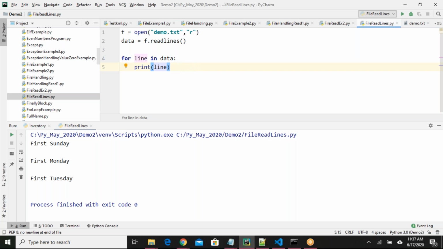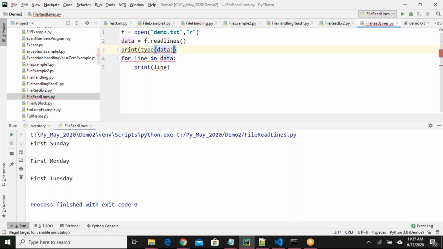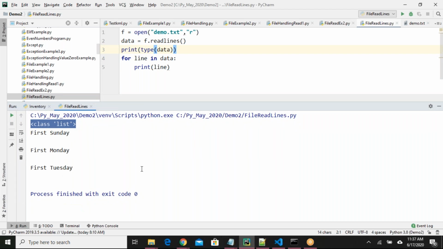How will the data be stored, sir, in the form of a collection? Let me print that also. Print type of data. See here, what is data? List. What is the type of data here? List, simple. So when you are saying f dot readlines, each line will be considered as one item, and it's a collection of items, and it's a list actually.